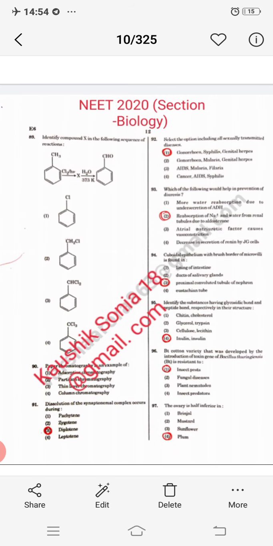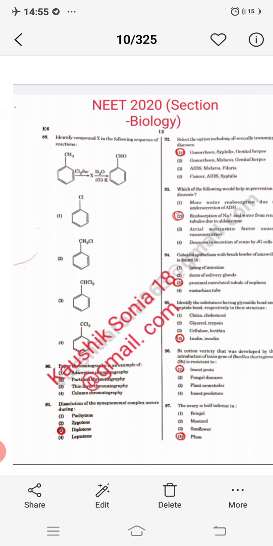Next question, BT cotton variety. BT cotton was developed by introduction of the toxin gene of Bacillus thuringiensis, and that is resistant to insect pests. This is a genetically modified crop, my dear student. Next question, the ovary is half inferior in which plant? Plum, out of the options.